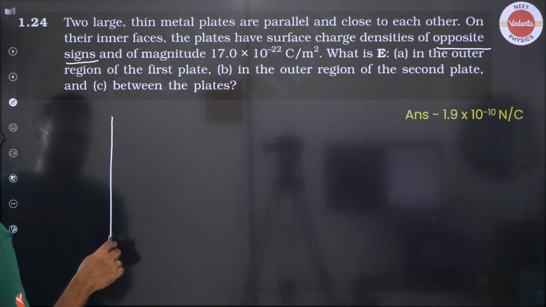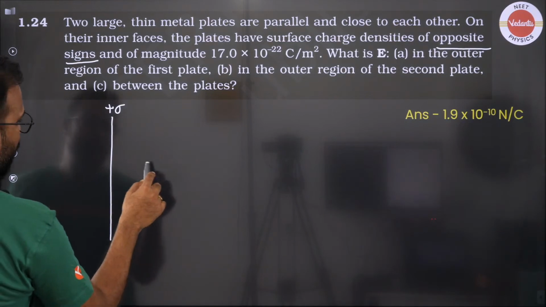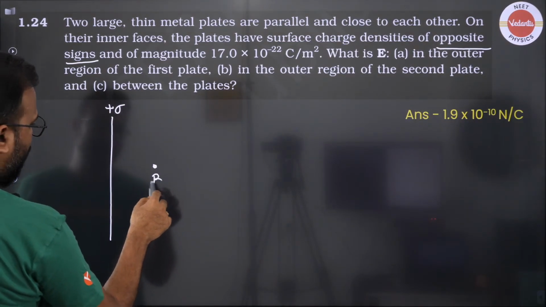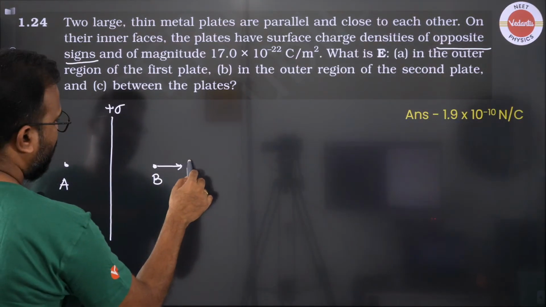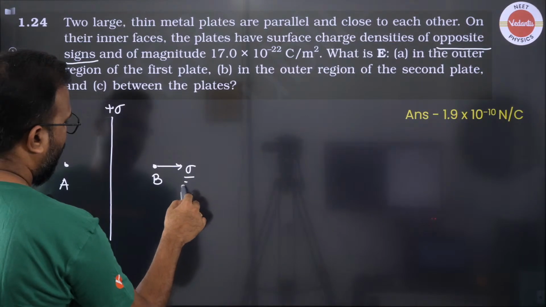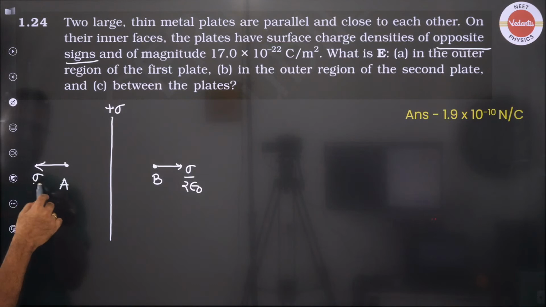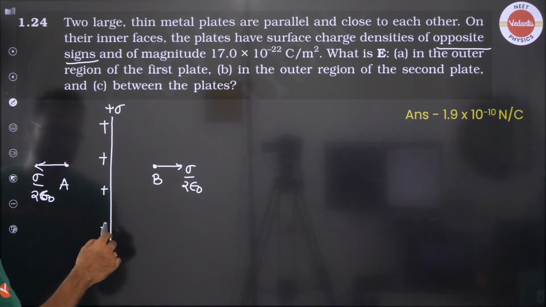First of all, everyone, if this is a plate which has plus sigma charge density, then you know that at a point somewhere here, let's call that point B, because I'll consider one point here as A. The electric field due to this is given by sigma by 2 epsilon naught, and this side also sigma by 2 epsilon naught. That's the direction when the charge density is positive.